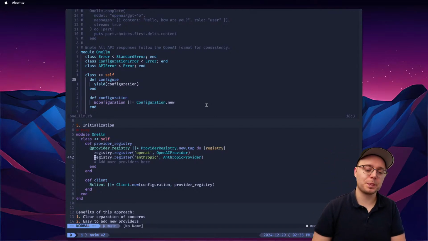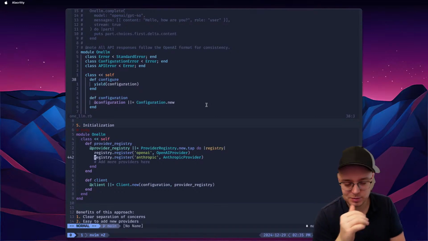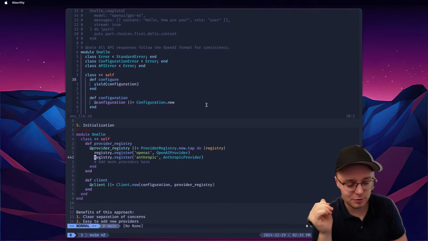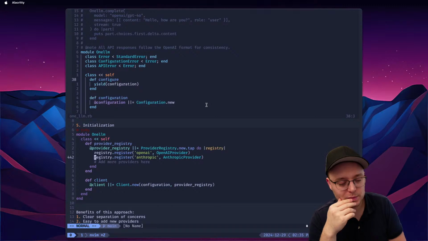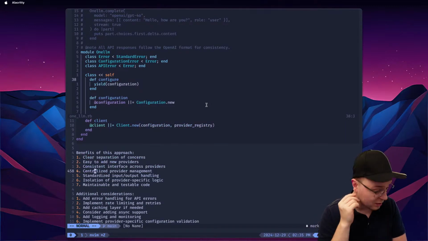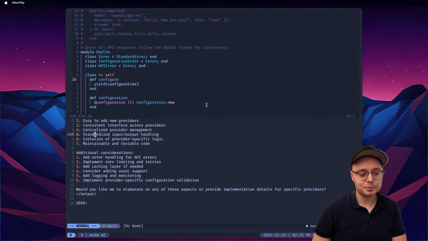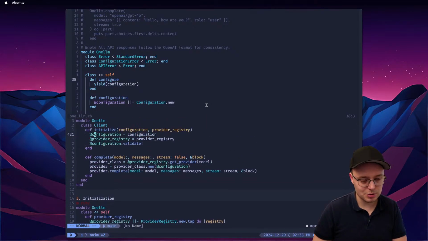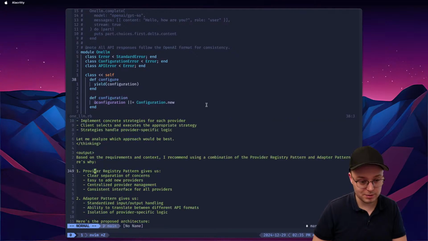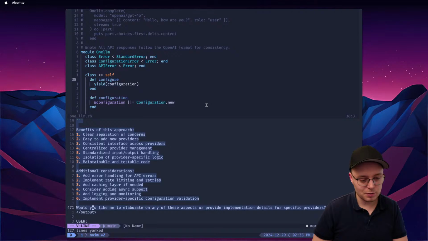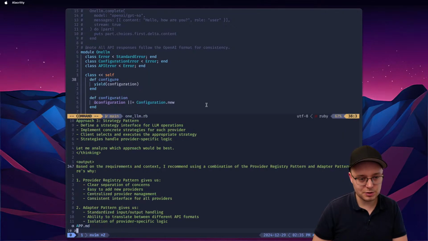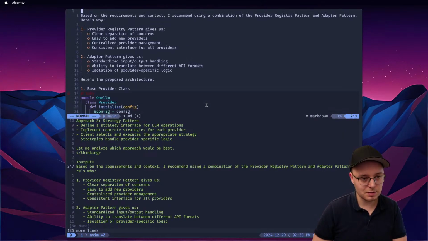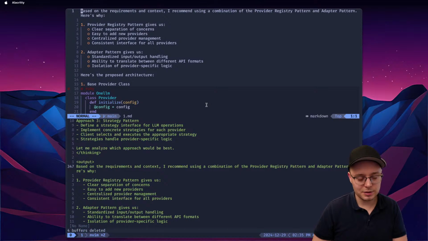When you want to look at a specific provider, it's probably why you want to go to the library in the first place. So you open up this file and you see this mumbo jumbo, and then you jump to your provider in question. And not gonna lie, this answer is very good. I am pleasantly surprised. So what I'll do now is I'll just save this answer to 1.md, and I'll tell it to implement it.